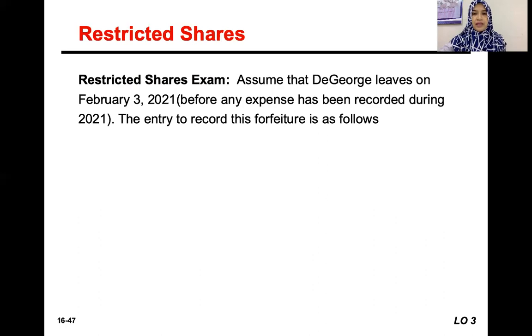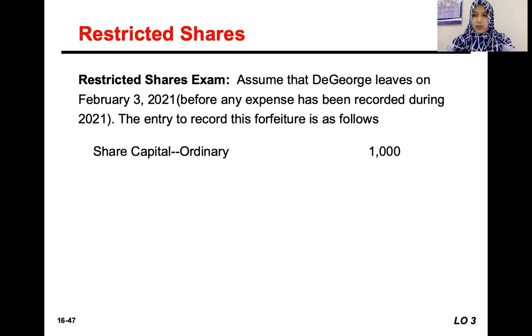Okay, let's say that CEO leaves the company on February 3rd, 2021, before any expense has been recorded. That means the executive doesn't exercise the share compensation plan.